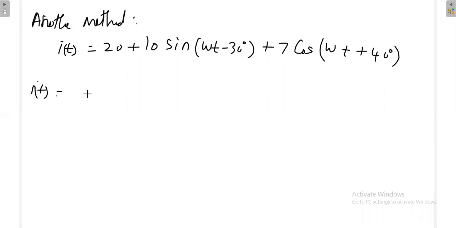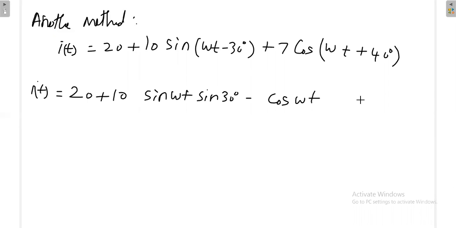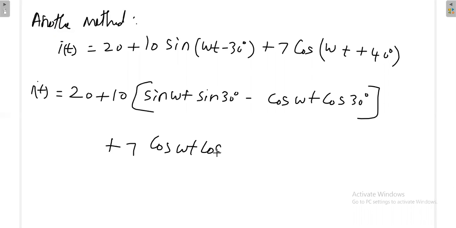So 20 + 10 sin A sin B minus cos A cos B. Okay, and then similarly cos(A + B) is equal to cos A cos B minus sin A sin B.